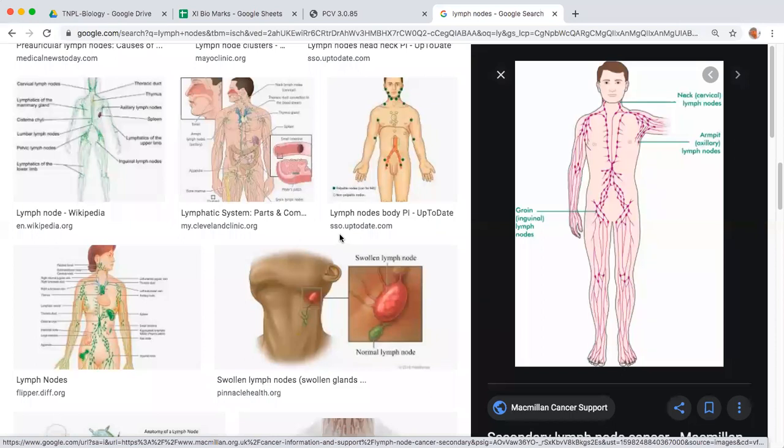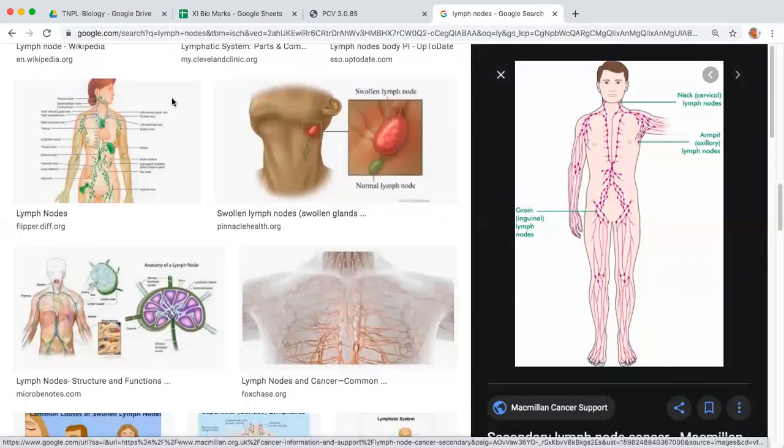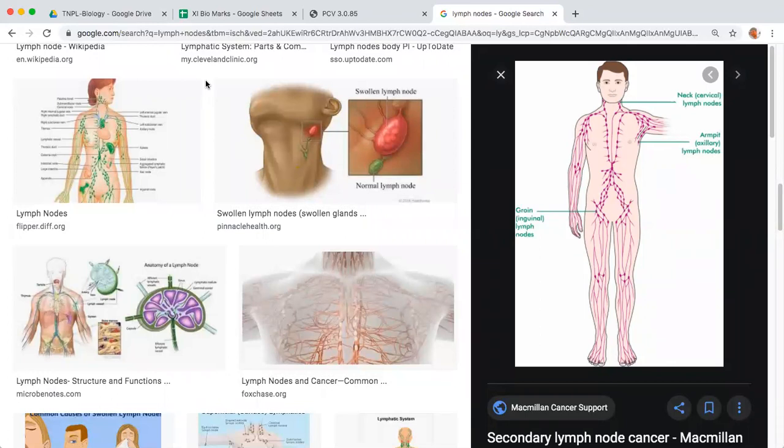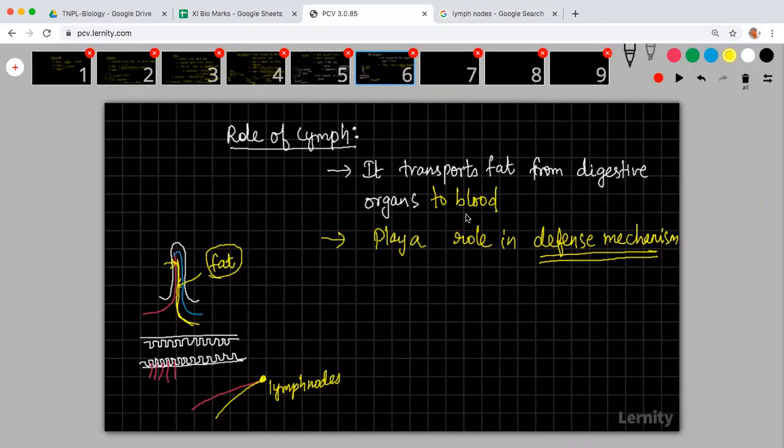No, the number of lymph nodes will not increase. It is a fixed number only. These are the spots where your lymph and blood mix. So with this, lymph is also over.